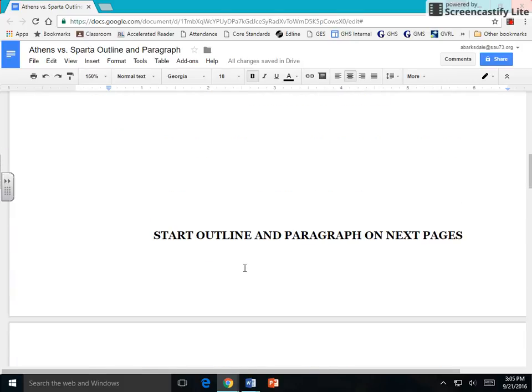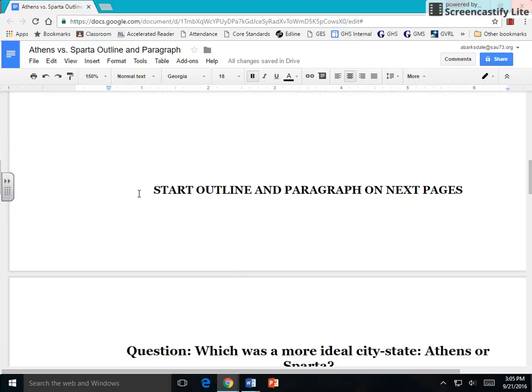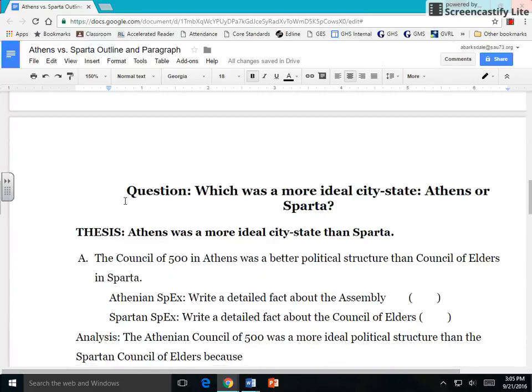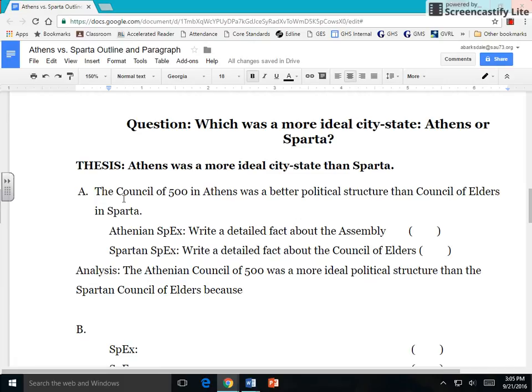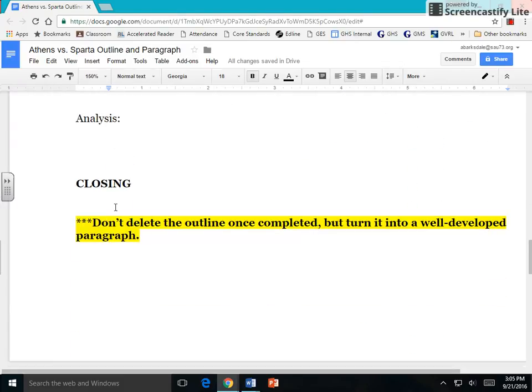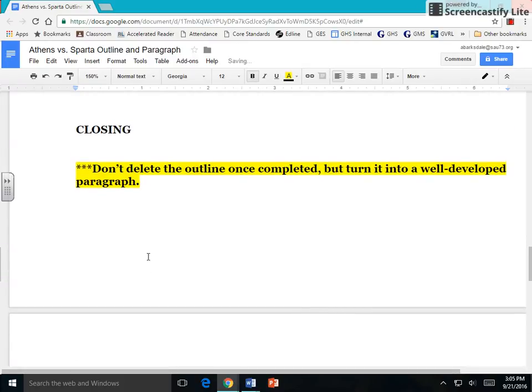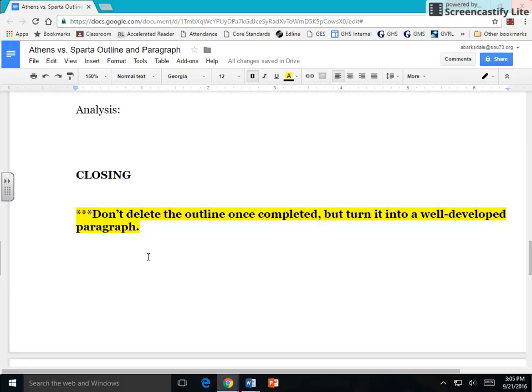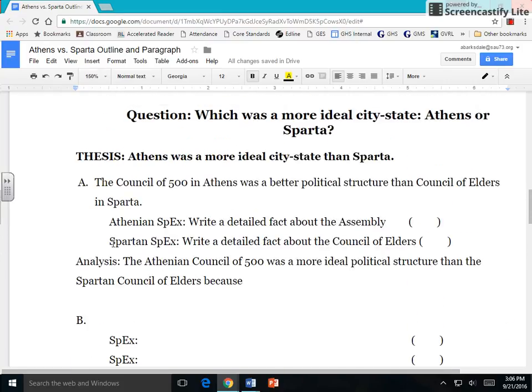You're going to notice if you scroll down in the directions, it says to start outline and paragraph on next pages. I actually have a structure of the outline. Yours will be blank. Mine is filled in so that I can talk you through instruction, but yours will be blank, and then you'll fill it in accordingly. You then will take your outline and don't delete it, but copy and paste it onto the next page down and reformat it into a well-developed paragraph that is double-spaced, Times New Roman, 12-point, indented once, in-text citation, and has transitional words and phrases. I would encourage you to have one of your peers read it over before you turn it in. All right, so let's talk about how to do this.